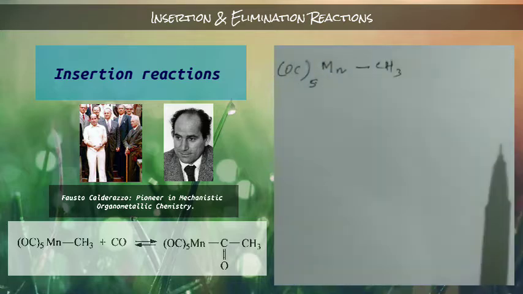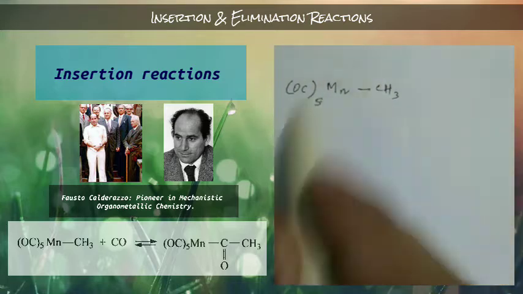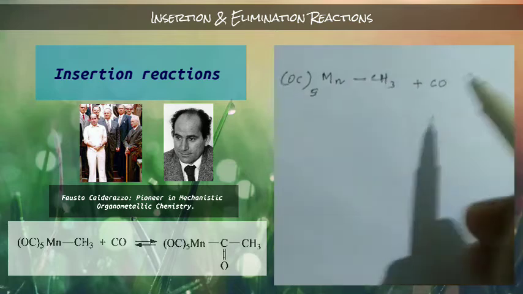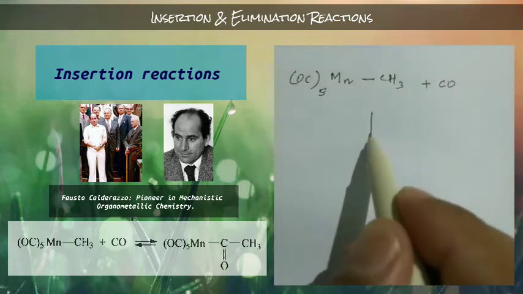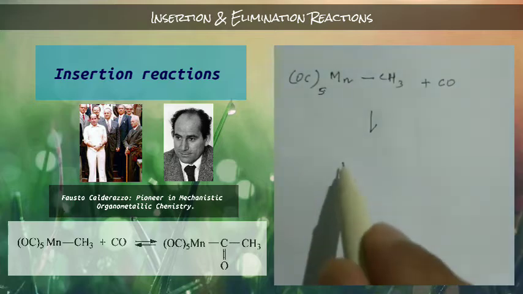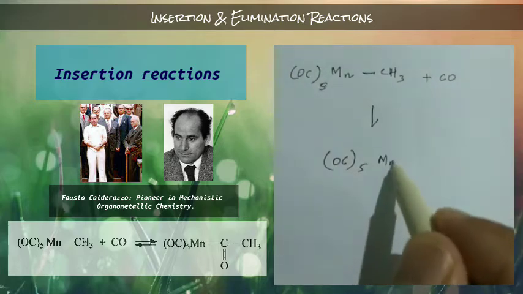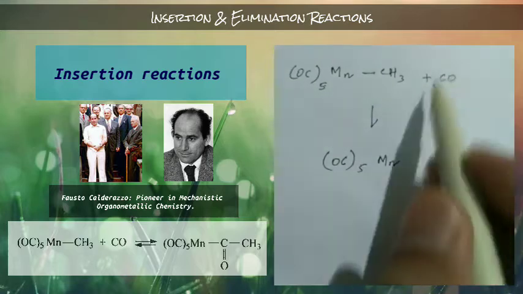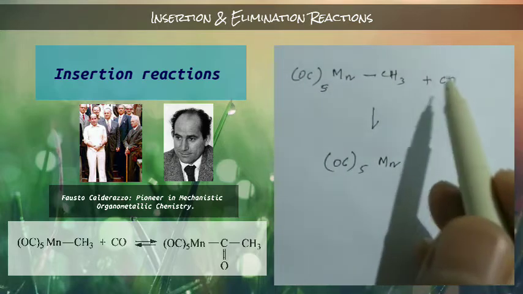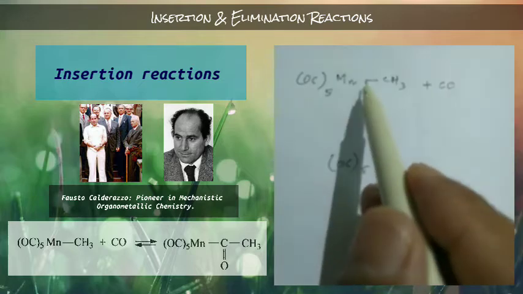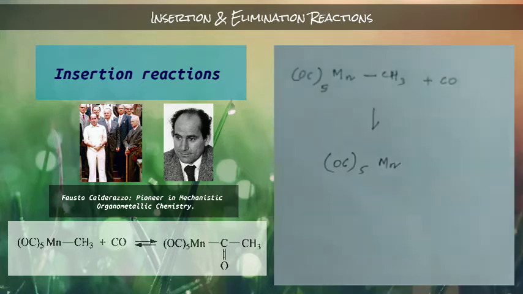So when this organometallic complex reacts with carbon monoxide, it will give you CO5 manganese here, but this ligand, that means this carbon monoxide, will insert in this metal and carbon bond.